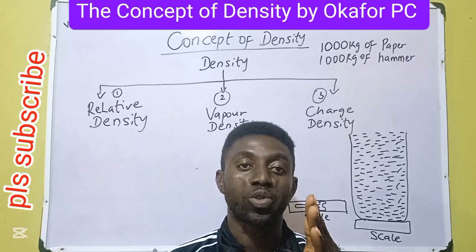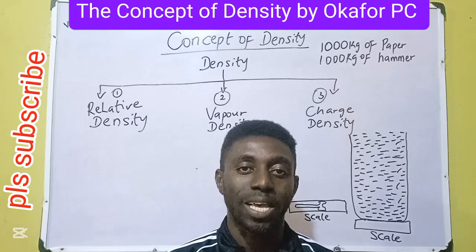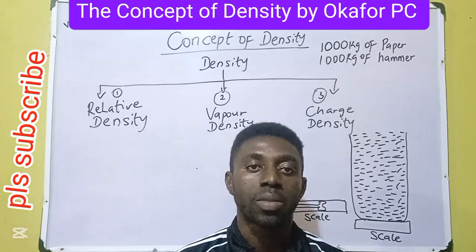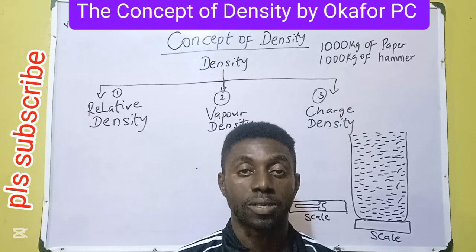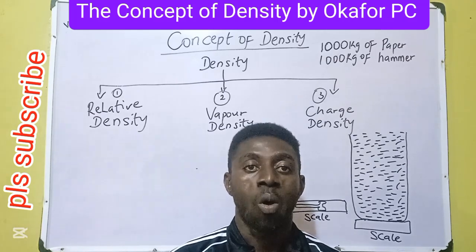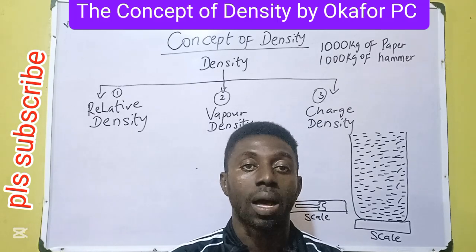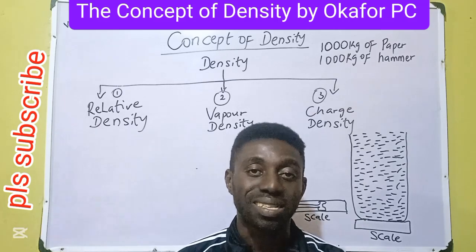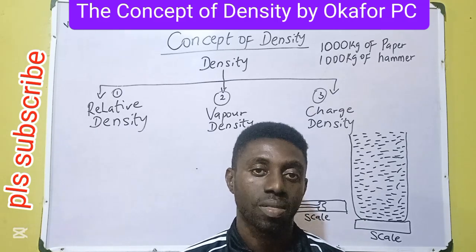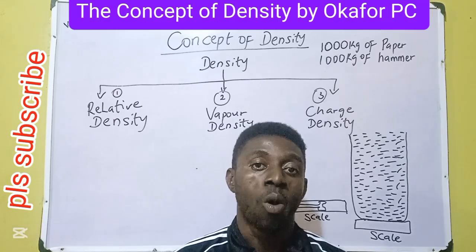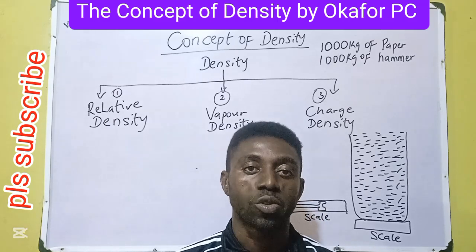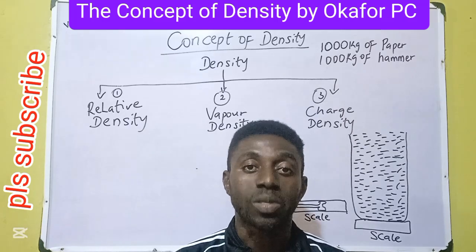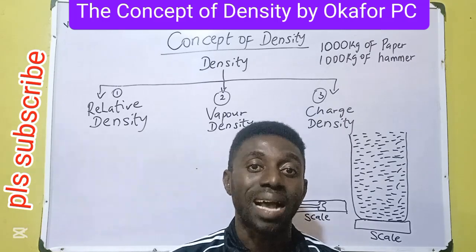Our topic of discussion today is the concept of density. But before we delve into the topic, I'd love to ask you a few questions. Why do you think the game of soccer, football, comes in categories, feeder team and senior team? Why is the game of shot put played one person at a time, and in the game of soccer we have 22 players on the field?